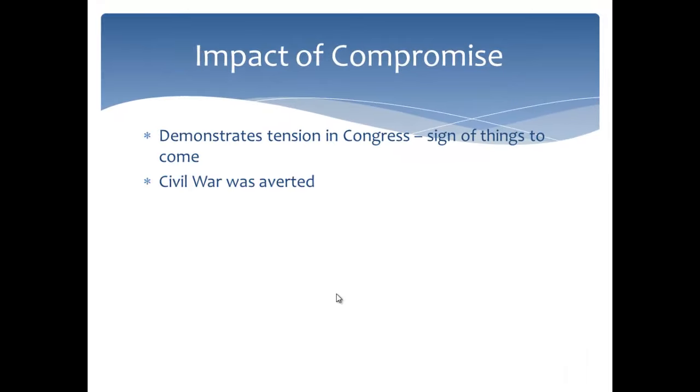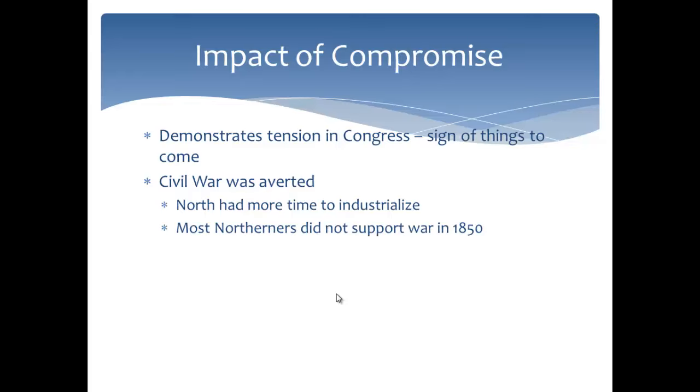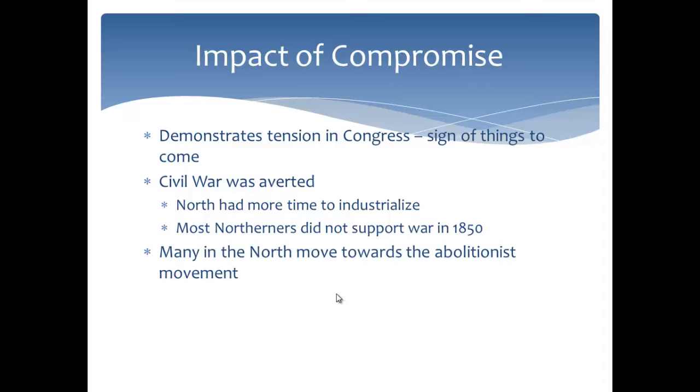Civil war is absolutely positively averted, and many historians will point to that this was a good thing. The reason why the Compromise of 1850 was good was because it gave the North 10 more years to industrialize, and the fact that in 1850 many Northerners, if secession happened, would not have supported civil war. They would have let the South just go away and break into its own independent country.